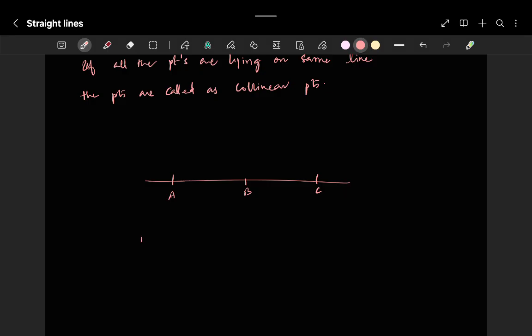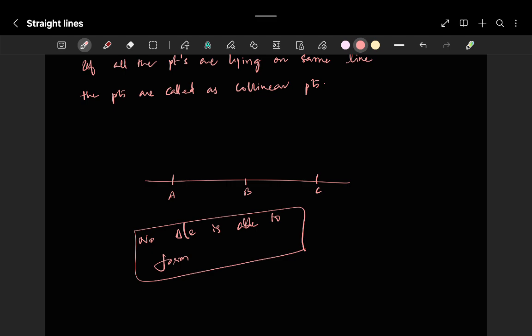If you observe, no triangle is able to form here. If no triangle is forming, what is the scenario, my dear? Area of triangle will be equal to 0.